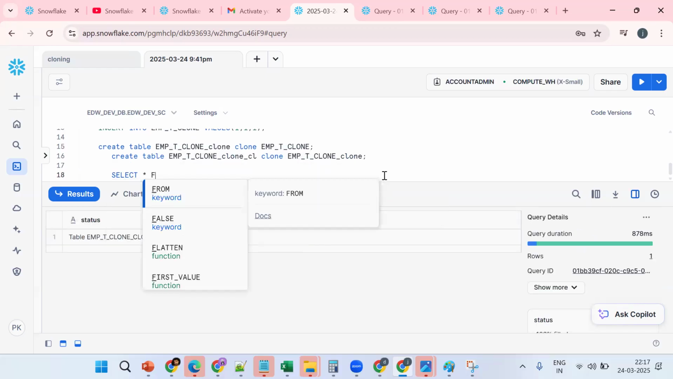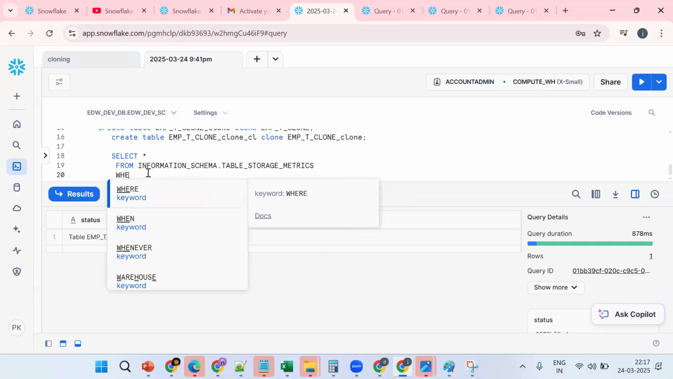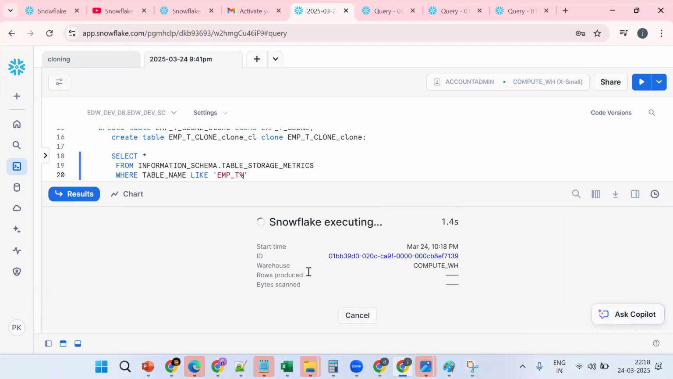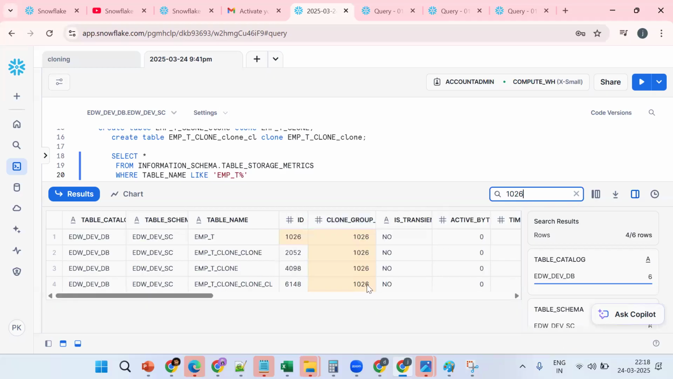How can you confirm? Select star from information schema dot table storage metrics where table name like EMP percentage. See all of these will be pointing to which one. So see, the clone of the clone table is again pointing to the main table only. So this is the functionality.